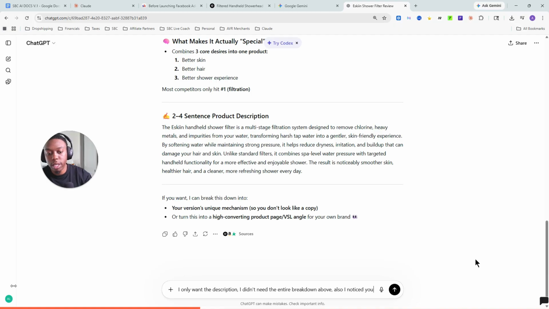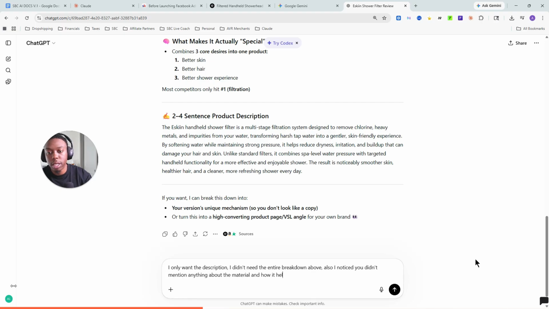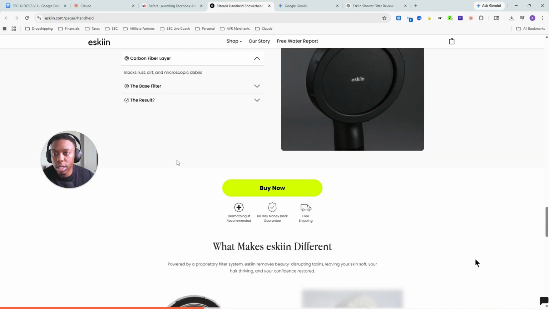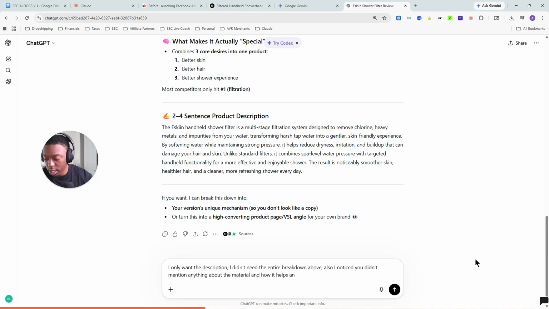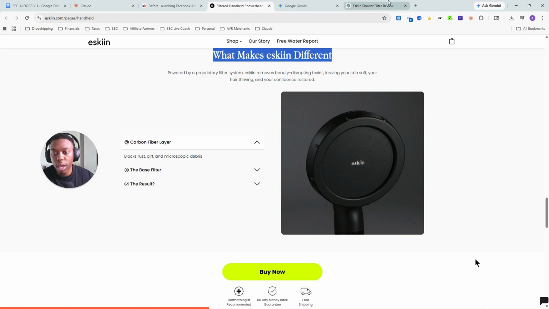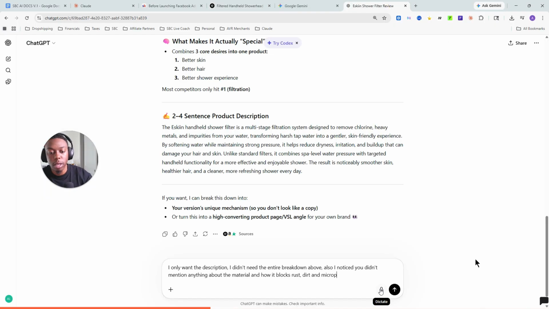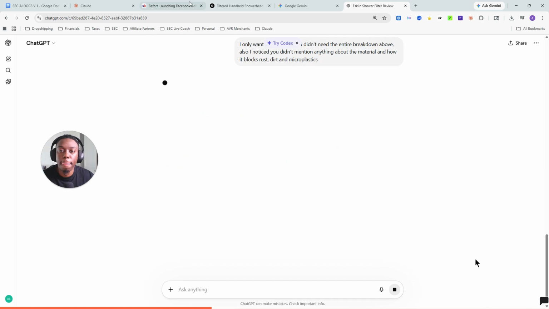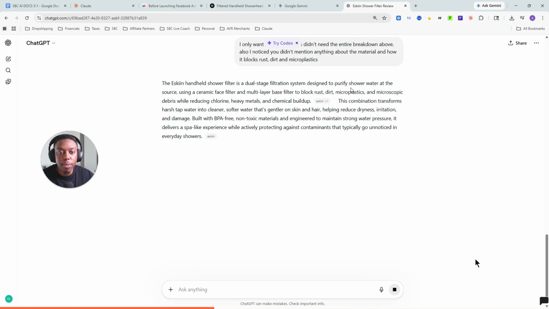Also, I noticed you didn't mention anything about the material and how it helps. What does it help do? Blocks rust and dirt. Material and how it blocks rust, dirt, and microplastics. All right. Okay.